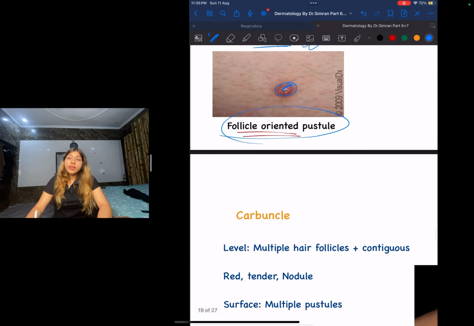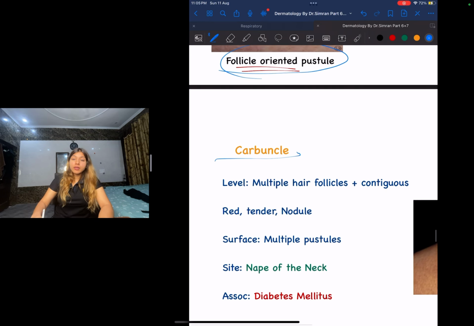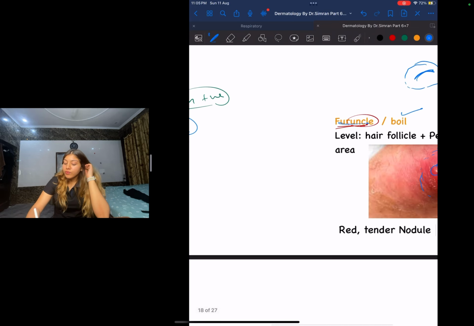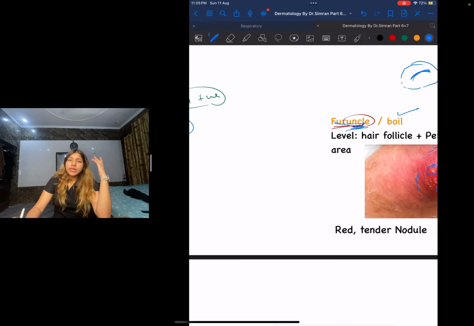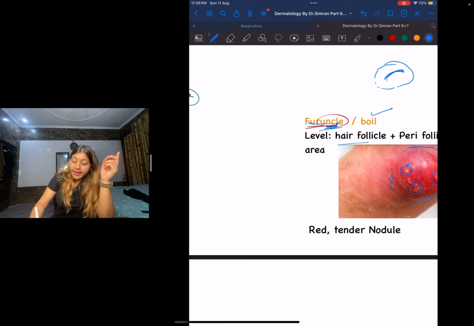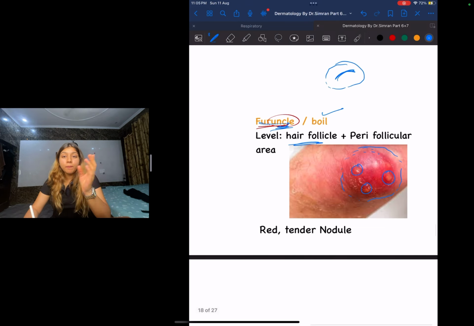Now on the other hand guys, we have this thing called carbuncle. You might get confused about how to differentiate between folliculitis, furuncle and carbuncle. Guys, the word uncle is over here. You always know uncles, they keep on roaming here and there. Your uncle is going to affect you, the hair follicle, and it is also going to affect the people around you, that is your perifollicular area.